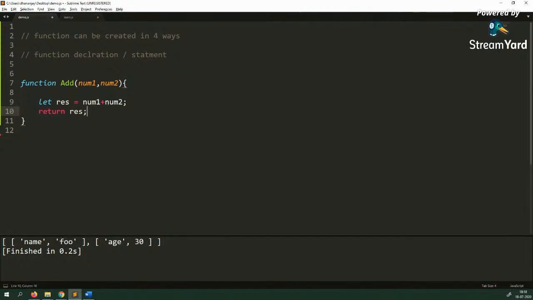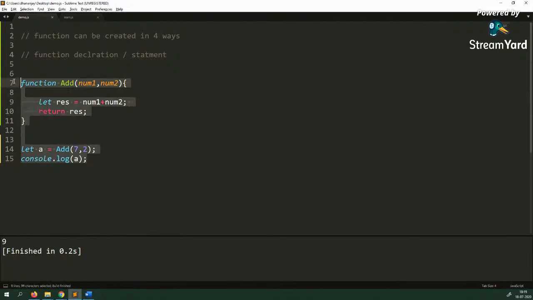Okay. And then we can use this function here: let a equal to add, let's pass two parameters 7 and 2, and console.log a. So pretty simple code, you are getting 9 here.